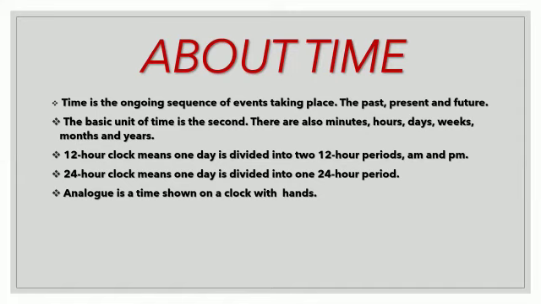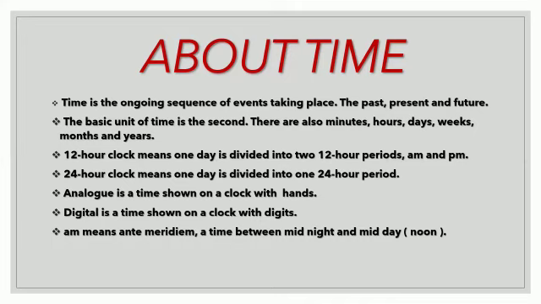Analog is a time shown on a clock with hands. So there exist analog clocks where the time is shown on a clock with hands. The normal clock that we've seen in our home, right? That is the analog one. Digital is a time shown on a clock with digits. So there exist analog clocks as well as digital clocks. In analog clocks, the time is shown on a clock with the help of hands, second hands, minute hands, etc. Whereas in a digital clock, the time is shown on a clock with digits.